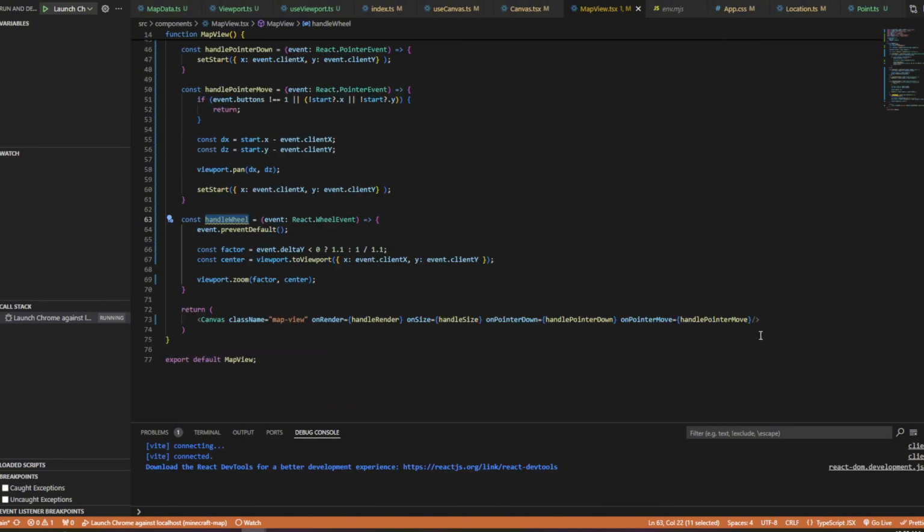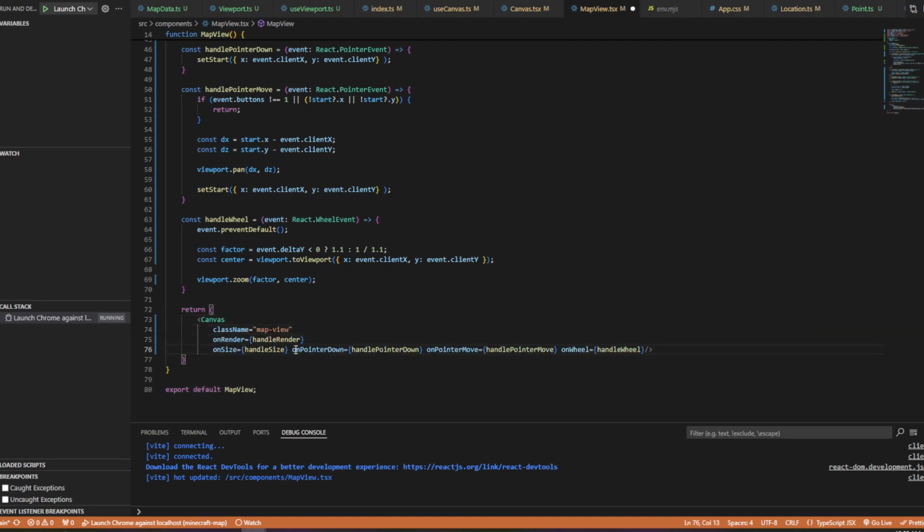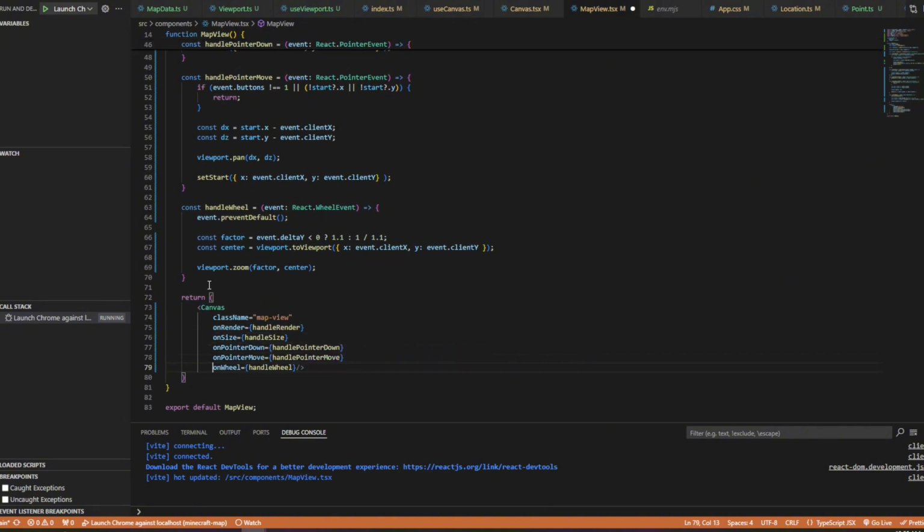And I have to plug in the onWheel handleWheel. I've got to stop saying that, it's just kind of silly. Okay, so one thing I want to do is, this is getting pretty long, so I like to put this on separate lines. I avoid doing this because I don't like my components going on separate lines, but if I have a lot of things going on in there, then yeah, I want to.